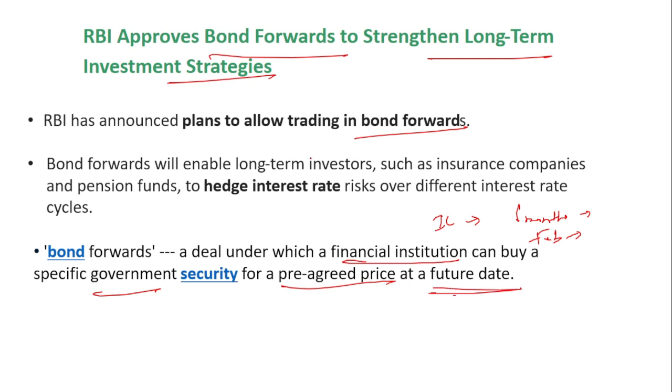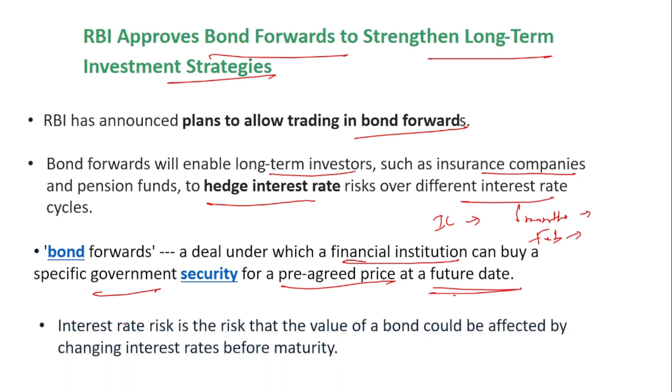So the bond forwards will enable long-term investors such as insurance companies and pension funds to hedge interest rate risk over the different interest rate cycles. Now, if you're wondering what is interest rate risk, it is the risk that the value of a bond could be affected by changing interest rates before maturity. So let me explain this with an example. If you see the relationship between the interest rate and bond price, it is inversely proportional.